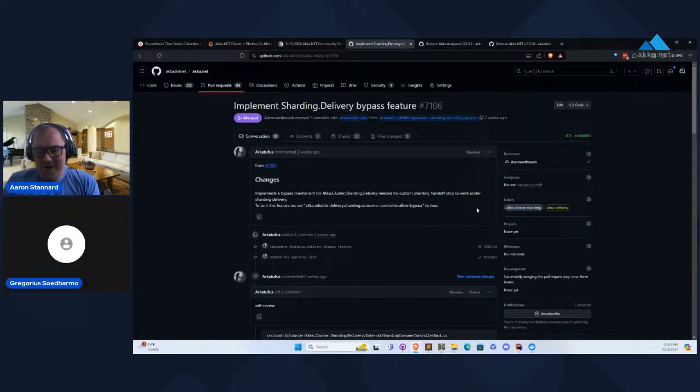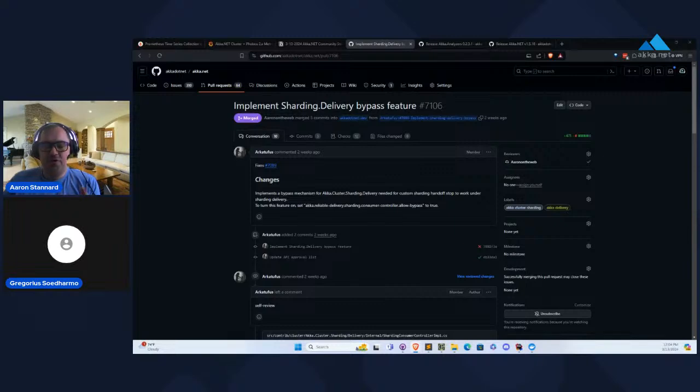One of the things that was kind of awkward is if you opt into using that feature, everything had to be delivered through Akka.Delivery. We added a bypass feature that's not enabled by default, but basically allows you to sidestep it. So you can just message the entity actor directly without needing all the Akka.Delivery ceremony. It's really useful if you want to use a custom handle stop message.